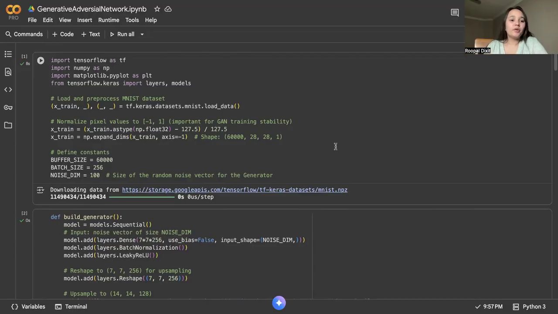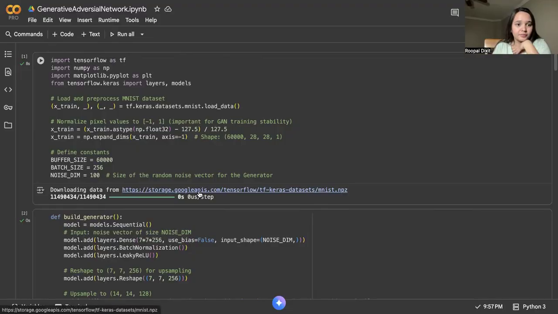Let's go through it one by one. We will be using Python version 3.x. TensorFlow we will use for neural network implementation, NumPy for data handling, Matplotlib for visualizing generated images, and we will use the MNIST dataset, which is 28 by 28 grayscale images of handwritten digits, as our real data. Let's import and load the data.